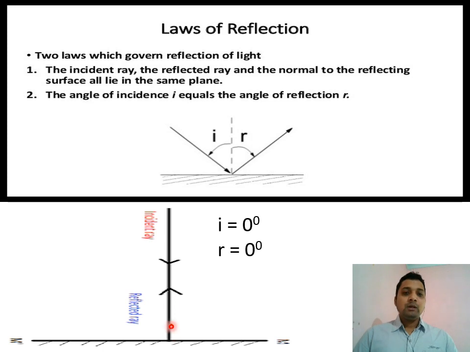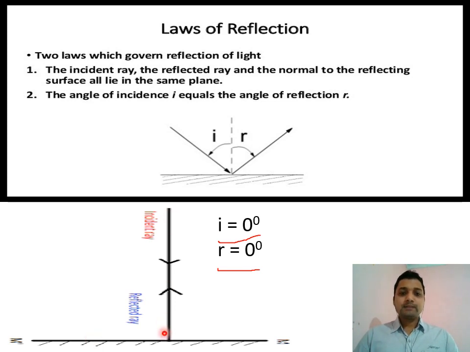That means because both are coinciding with each other, the angle between them is 0 degrees. As the angle of incidence is equal to 0, and according to the law of reflection, angle R is also 0. So, I and R are both 0, which means the light ray will come in a straight path.